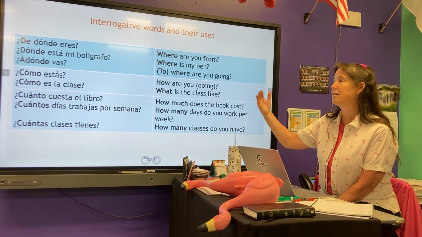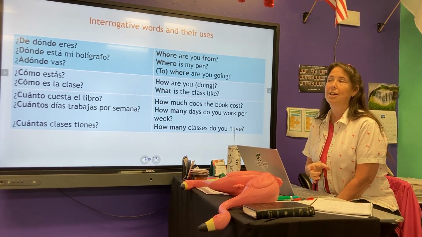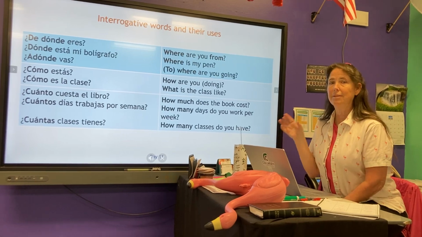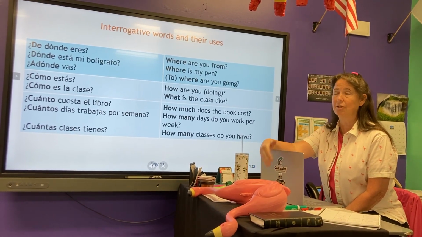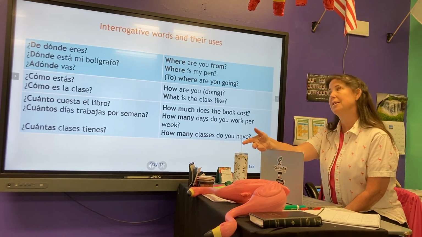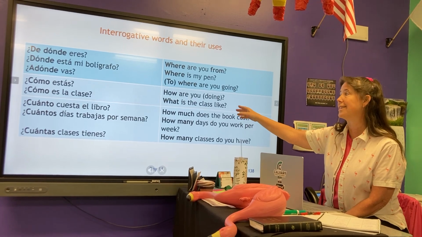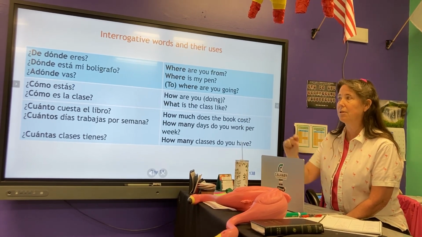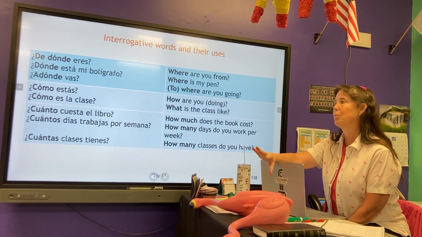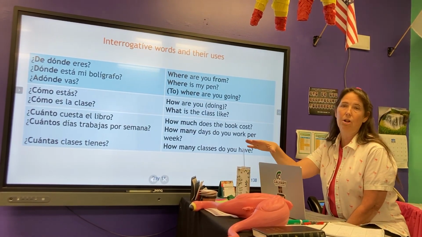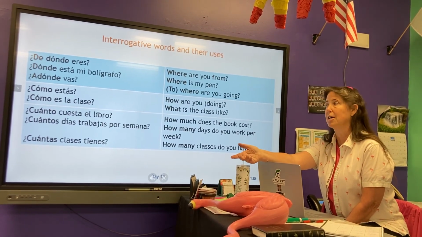Okay, ¿cómo estás? We learned that at the very beginning. How are you? So estás, talking about a condition. Now, when we use ser with cómo, it changes the definition because ser is characteristics. So you're not asking location, you're not asking condition, you're saying, what are you like, or what is the class like? So the difference of using cómo es instead of cómo estás is being more descriptive of what something is like on the long term. What is that person like? ¿Cómo es tu madre? Es amable, she's kind.